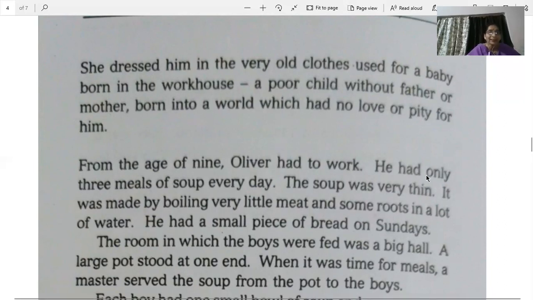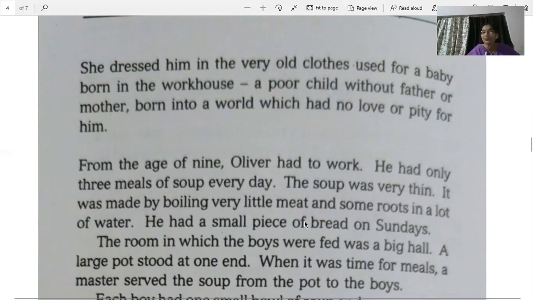He had only 3 meals of soup every day. And what was the food given to him? 3 meals were given, obviously, breakfast, lunch and dinner maybe, and they were all soups. The soup was very thin, बहुत पतला पतला soup था. हम soup बनाते हैं घर में तो कितना गाढ़ा thick सा soup होता है ना. The soup was very thin. It was made by boiling very little meat and some roots in a lot of water. Okay, so the soup was made by using meat and some roots.